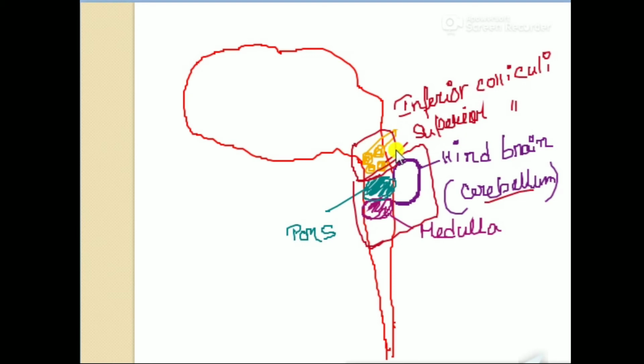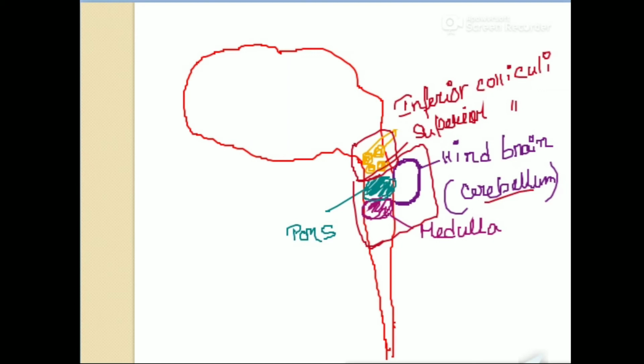After that comes diencephalon, the forebrain. Actually, the midbrain is very rudimentary. They are very small. After that comes the forebrain. The forebrain has two parts. One is diencephalon, another one is telencephalon. The diencephalon is divided into two or three parts. What are the parts?